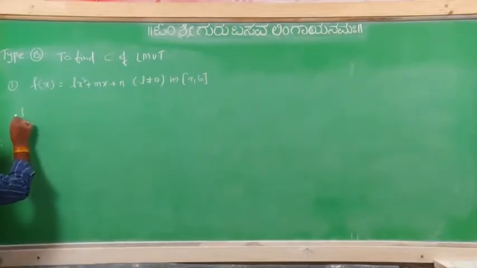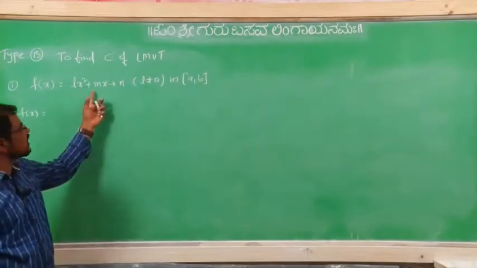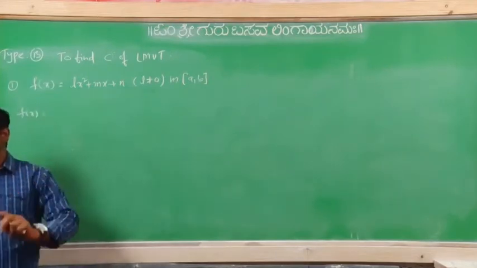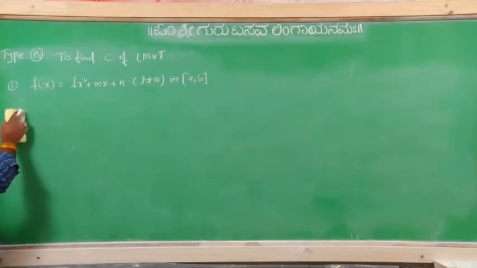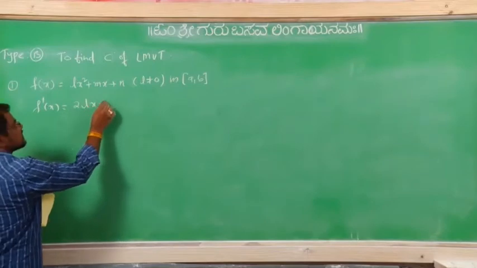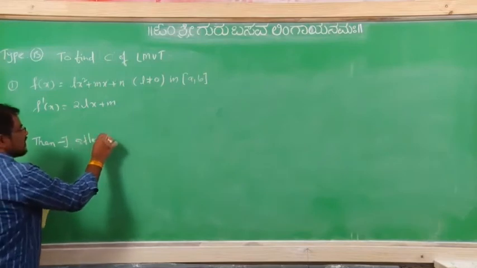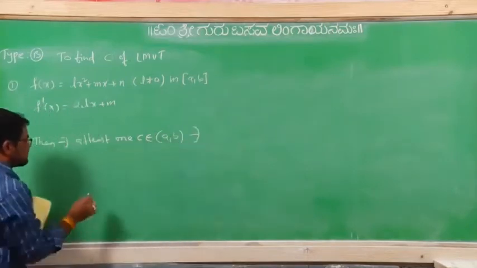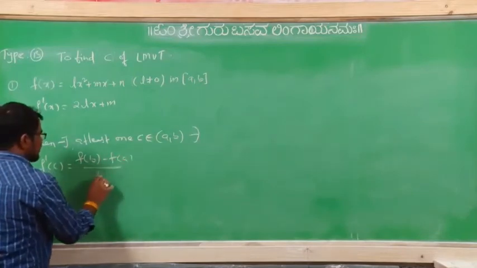For that, first f of x is continuous on closed interval a comma b, because it is a polynomial function, and differentiable on open interval a comma b. Right. Now f of a not equal to f of b. Then f dash of x, if you find, 2Lx plus m. Then there exists at least one point c which belongs to open interval a comma b, such that f dash of c equal to f of b minus f of a by b minus a.